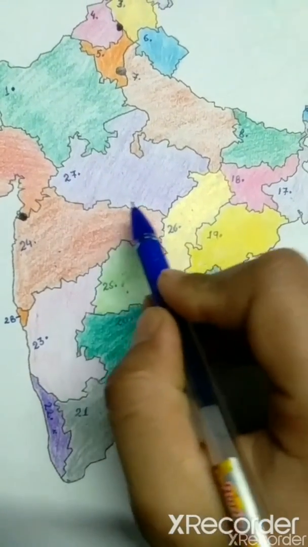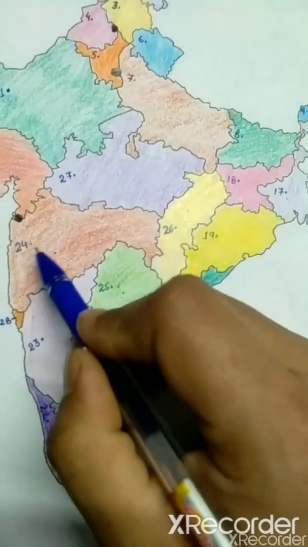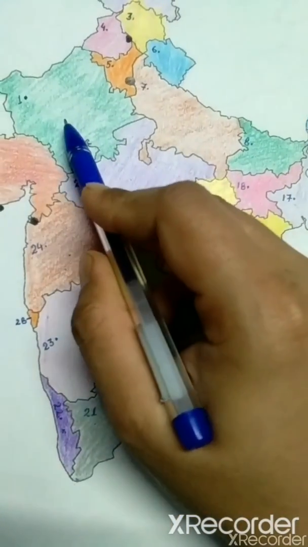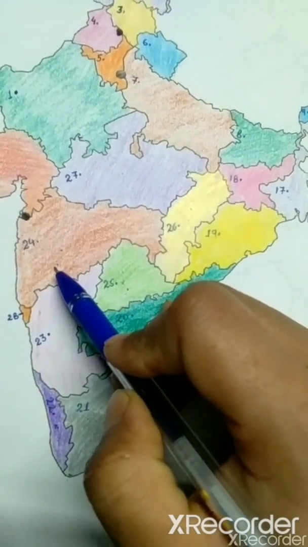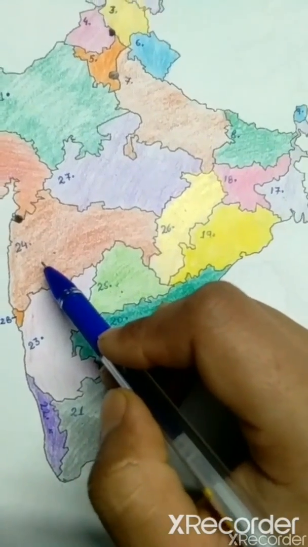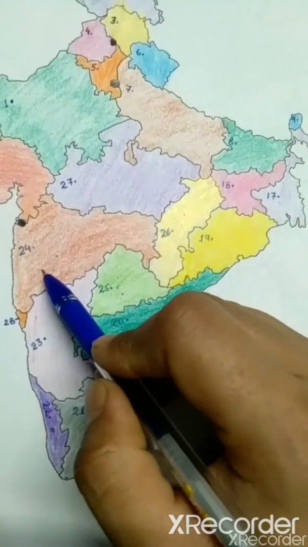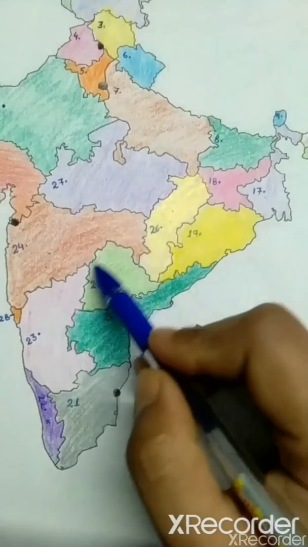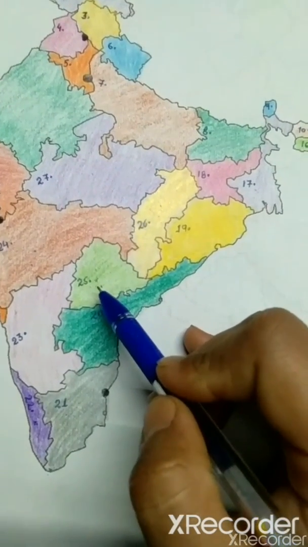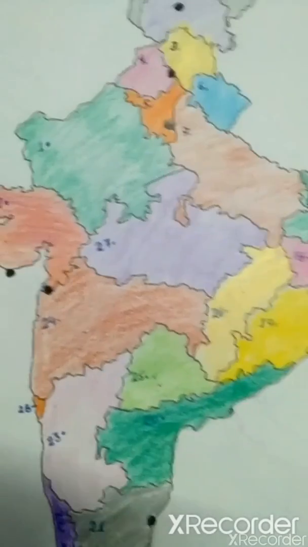Very big state is this. Which one is this? This one is Maharashtra. After Rajasthan, Maharashtra is the second largest state of our country. And what is the capital of Maharashtra? It is Mumbai. Okay. Now this one. Which state is this one? This one is Telangana. Okay.